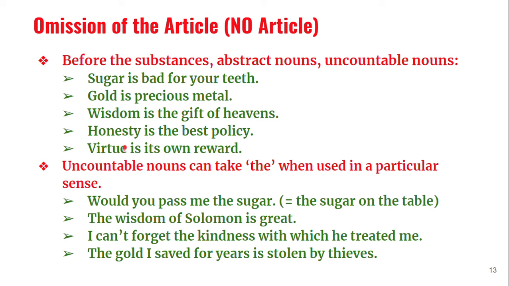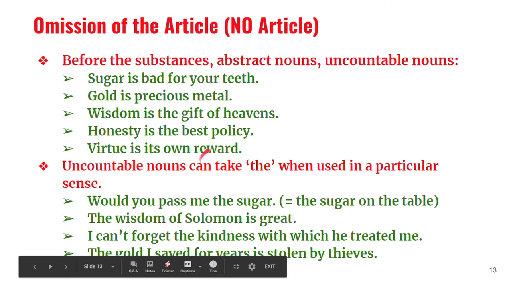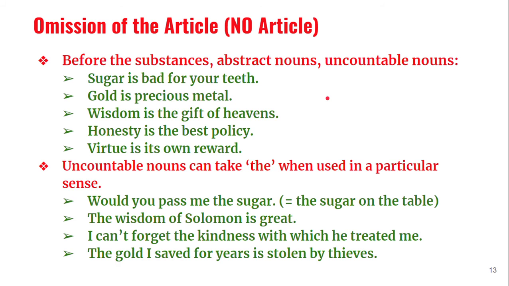So far we said that we should not use any article before uncountable nouns or abstract nouns or substances. But in some cases, uncountable nouns can take the when used in a particular sense. So, what are those situations where we can use the before uncountable nouns? I told you sugar is bad for your teeth. We should not use the. But here in this sentence, sugar is taking the definite article the.